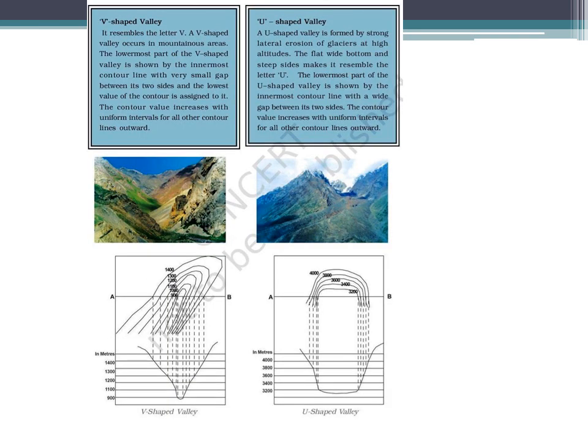V-shaped valley, U-shaped valley, you must have studied these in the case of river work. This is the initial part of the river's work, where you will find that these contours form a V-shaped valley, which is in the initial stage of the river, where it originates. You can see the interlocking spurs over here, and the river must be flowing in this direction. That's why these are V-shaped valleys.